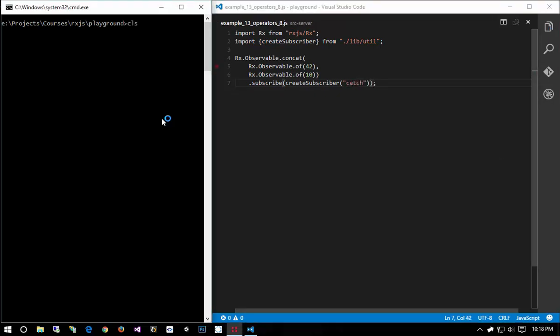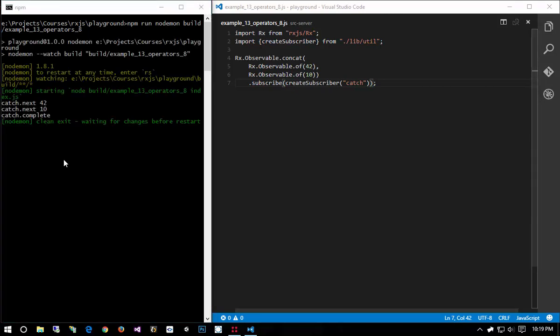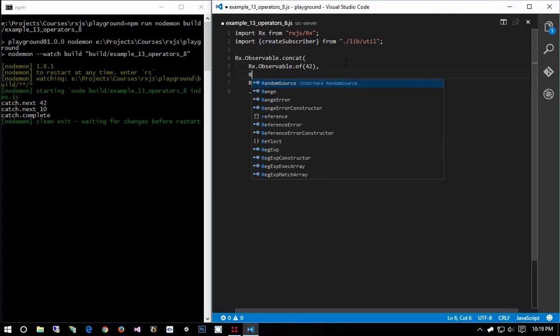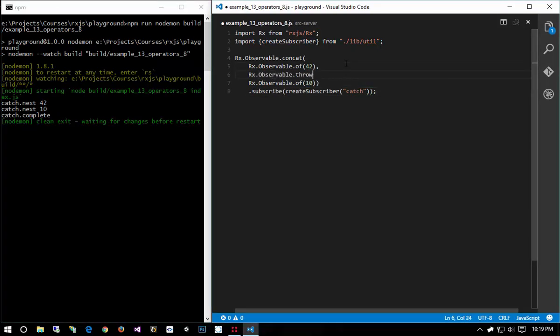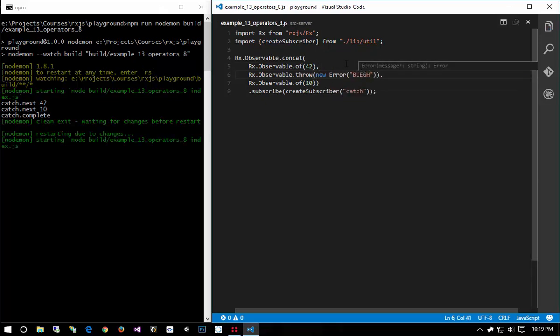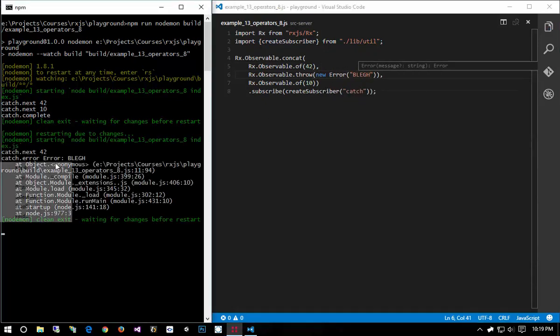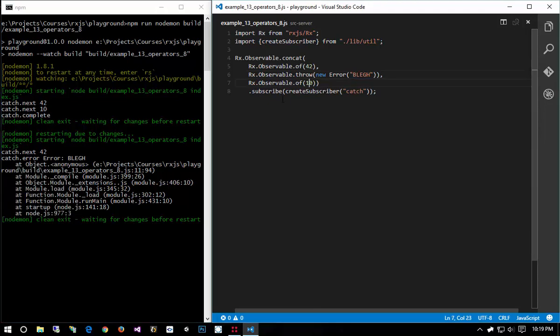And then I run this. We'll see that we get next 42, next 10. However, if I did Rx.Observable.throw of new Error bleh, notice how we get next 42, then we get an error, and then we don't get 10. So how do we fix this?